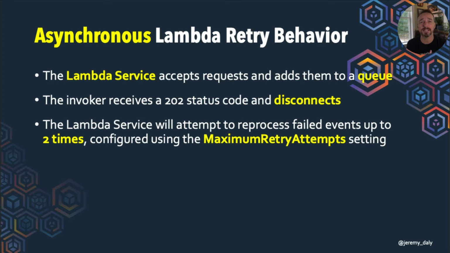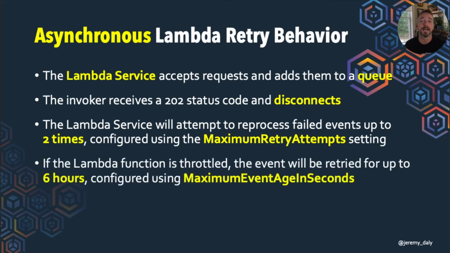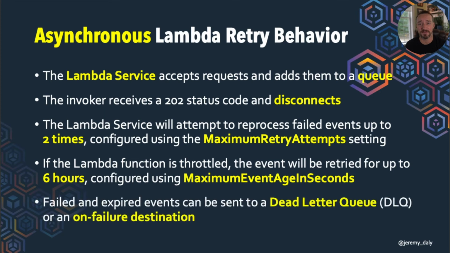Now, the Lambda service has a couple different options. You can set the maximum retry attempts, so it will actually retry up to 2 times if the event fails because of an error, which is sometimes good, right? So maybe you have some sort of downstream failure. It'll retry that a couple of times. And then you can also use this maximum event age in seconds setting, and this will handle those throttled errors. So if you have a concurrency limit set on that and it can't process the event because it hits up against that, it'll actually retry it for up to 6 hours, and you can set that yourself.